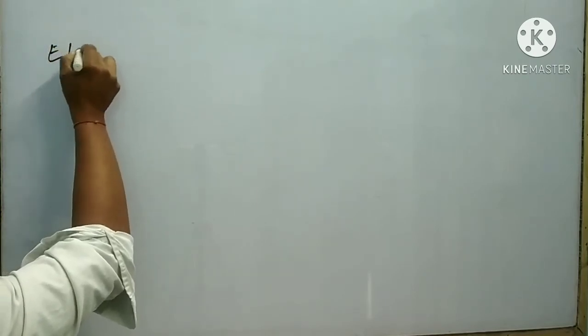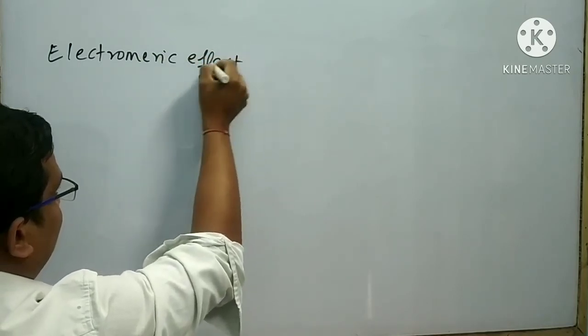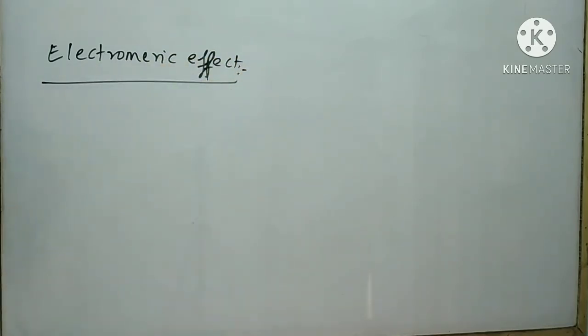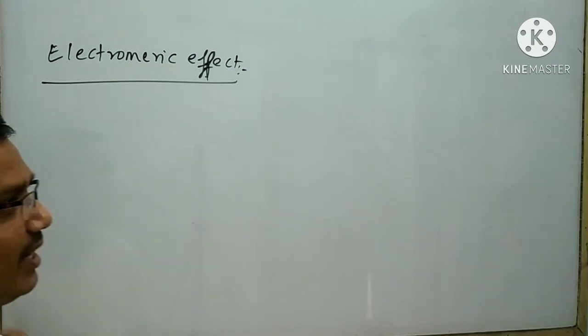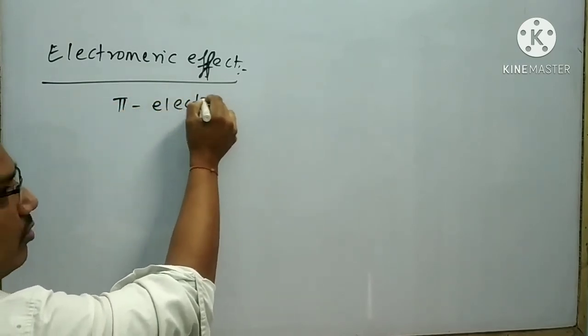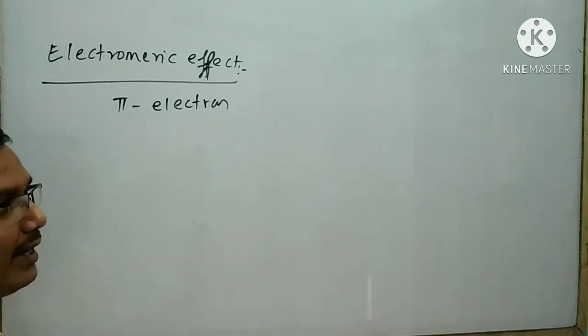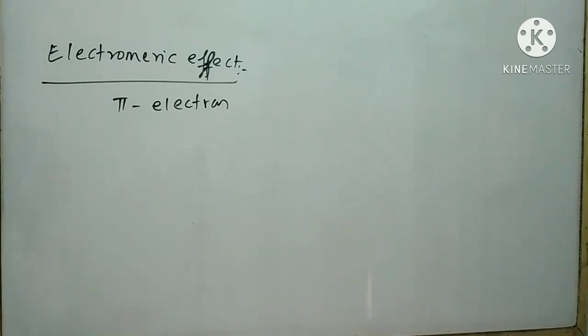Next, I will explain the electromeric effect. What is the electromeric effect? The phenomenon of complete transfer of one of the pi electron pairs to the more electronegative atom at the demand of an attacking reagent, giving rise to the formation of positive and negative centers on the two ends of the bond, is known as the electromeric effect.